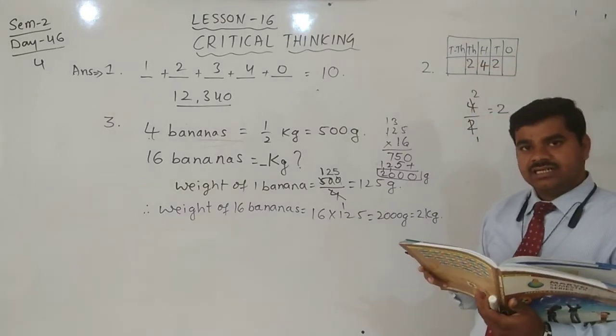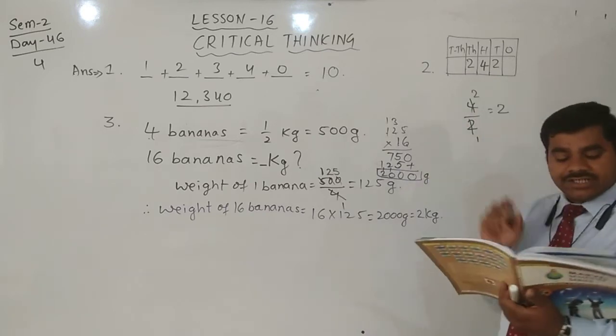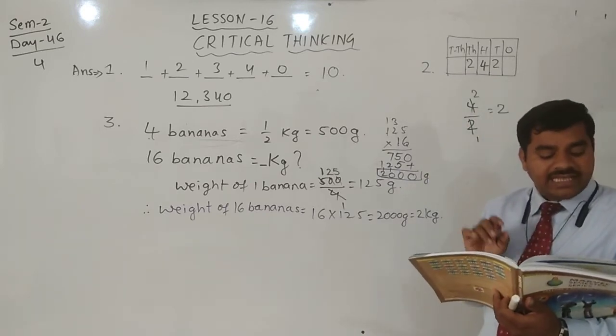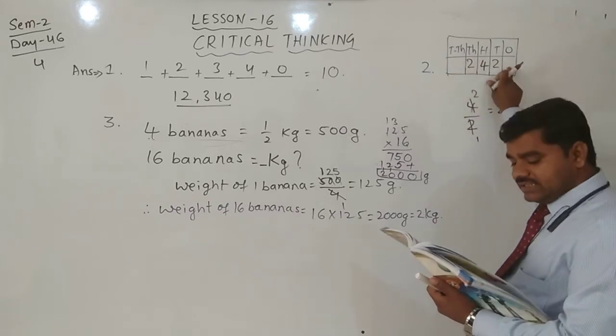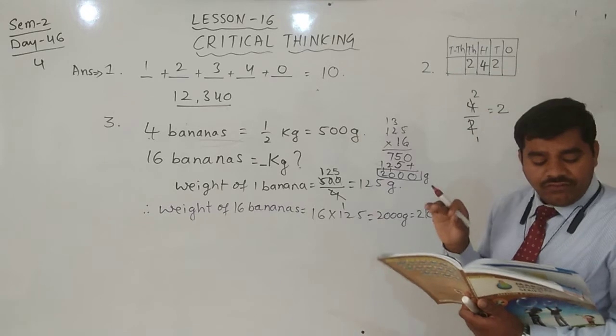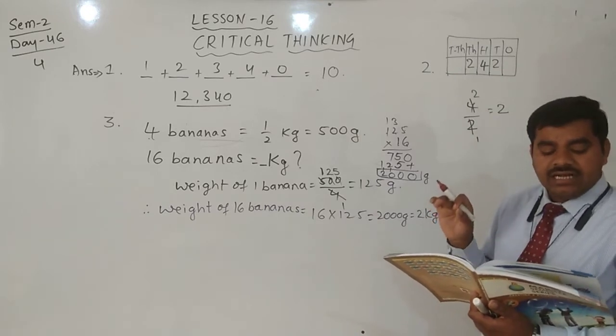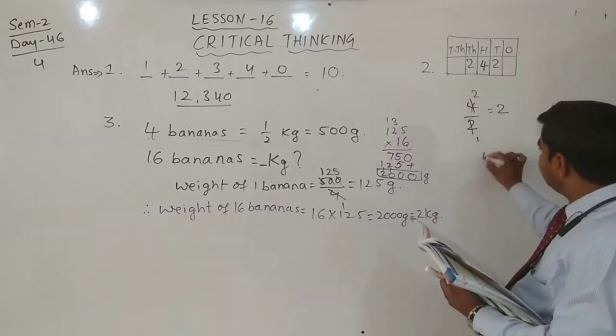Yes, clear? Next again continue the question. The digit in my 10,000s and ones place are 1/4 of the digit in my hundreds place. Hundreds place 4.